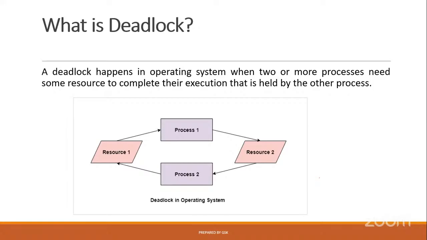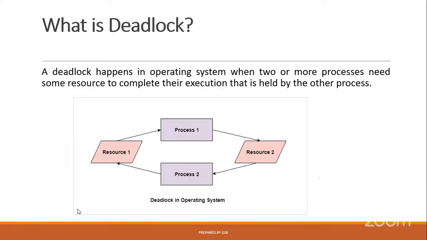Suppose one process wants to use a printer, one process wants to use a scanner, or one process wants to work with a document software. So everything is treated as resources. Now, two or more processes need some resource to complete their execution that is held by the other process. This situation is called a deadlock.